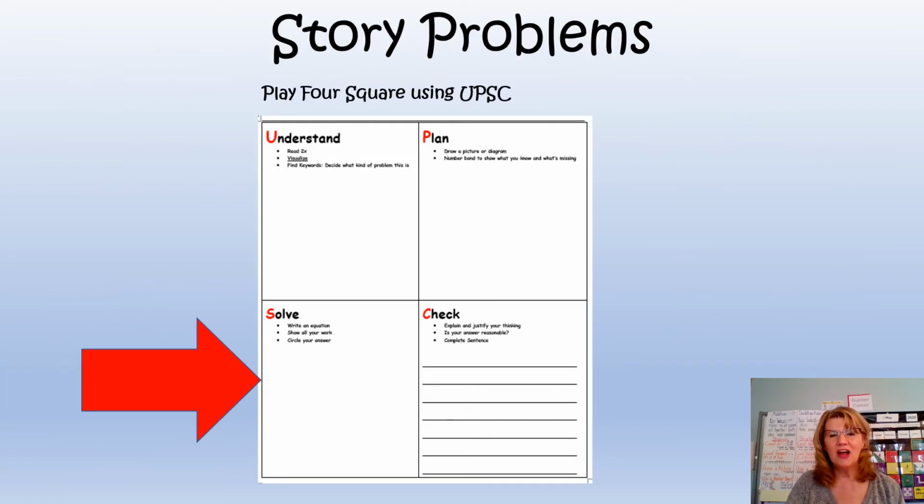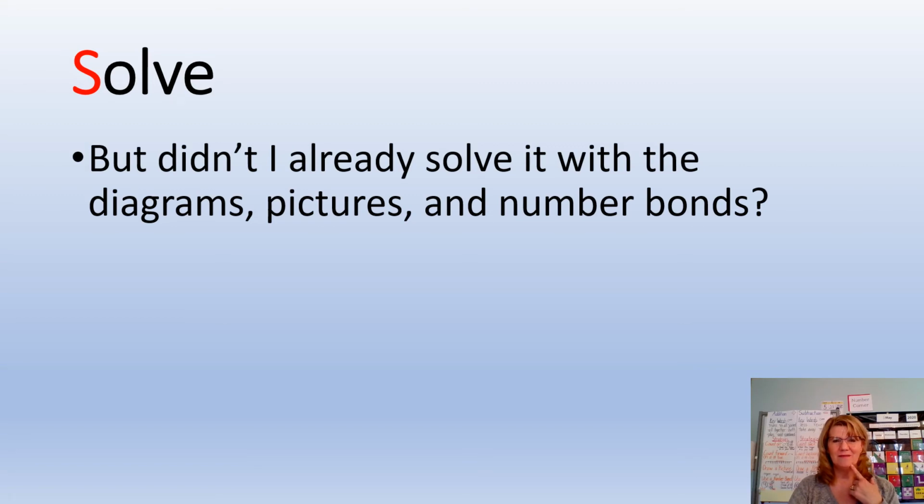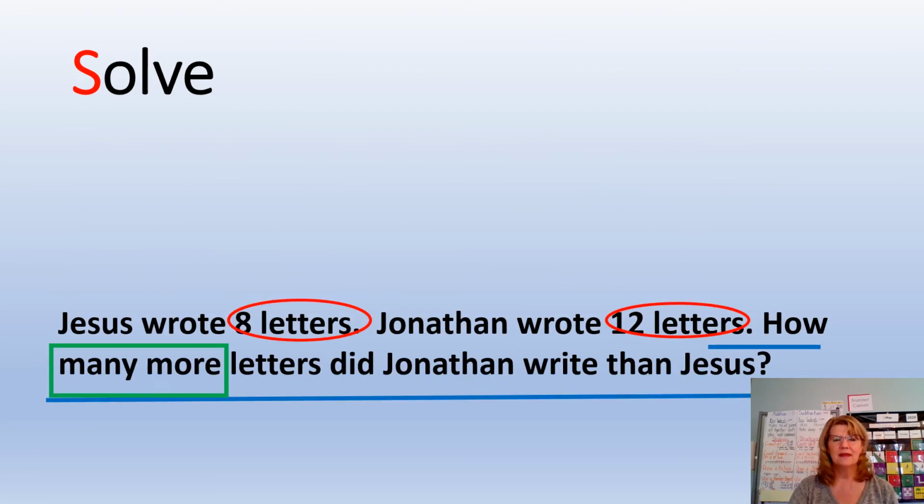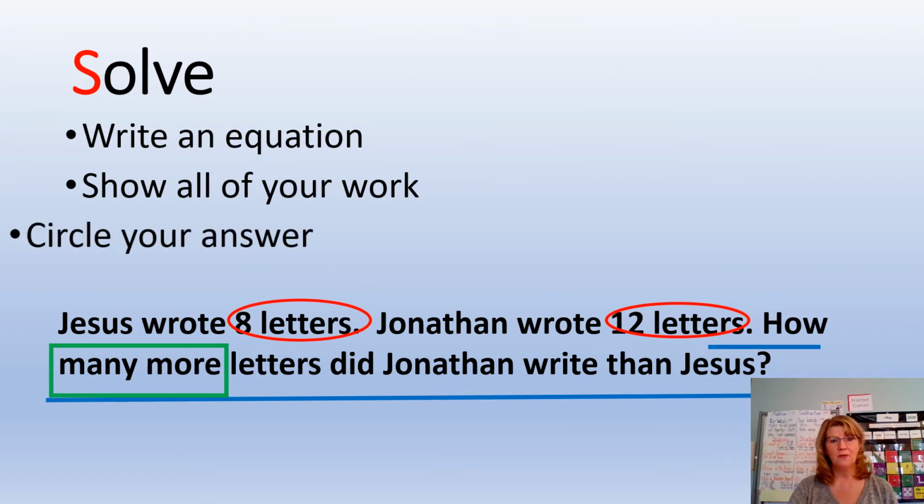Now we have to solve the story problem. Gosh, I thought I already solved the problem when I had diagrams, pictures, number bonds, a number line. Nope, we haven't solved the problem. We have 3 more steps. We have our story problem. Jesus wrote 8 letters. Jonathan wrote 12. How many more letters did Jonathan write? We have to write an equation. We have to show our work and circle our answer.